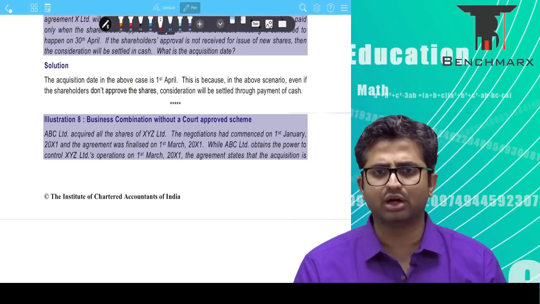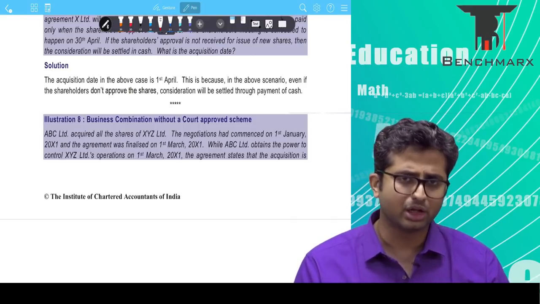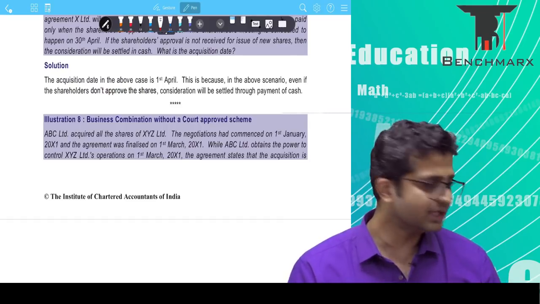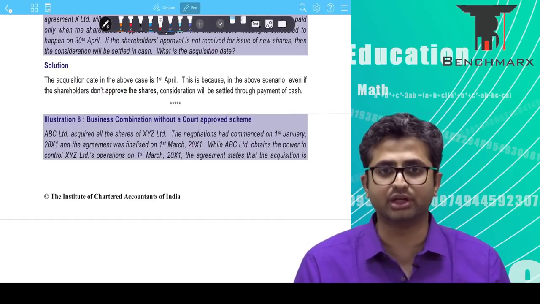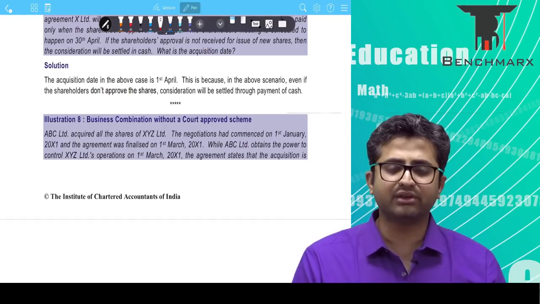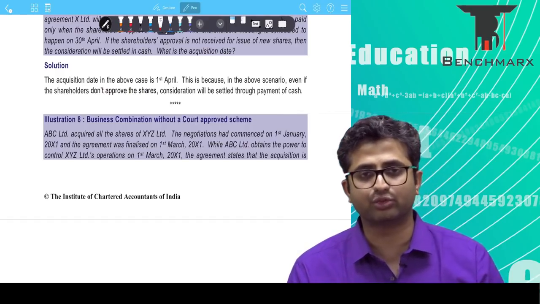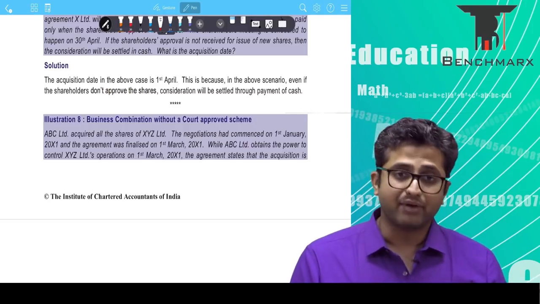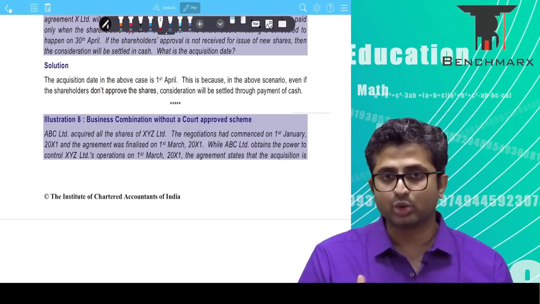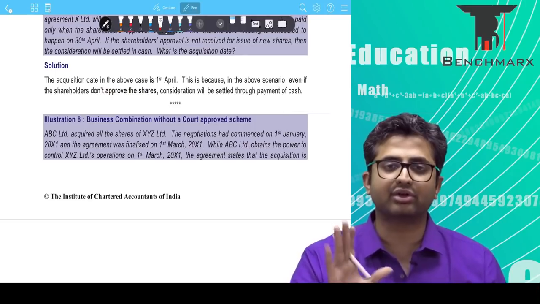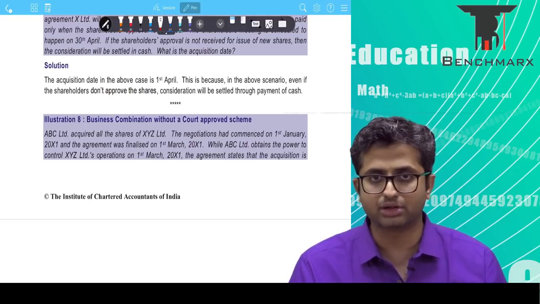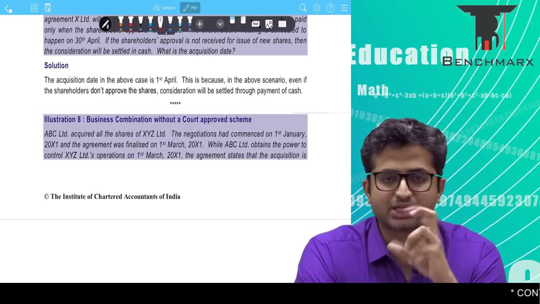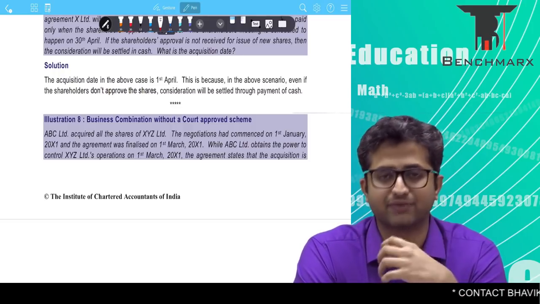When do I acquire control? Normally when I get legal ownership of all the assets and liabilities is the date when I acquire control over the investee. Normally this is the date when the consideration is paid and ownership of the assets and liabilities are transferred. However, entities might agree to either an earlier or a later date if it is clearly mentioned in the terms of the agreement. So these are two illustrations where the institute specifically asks you two specific things.